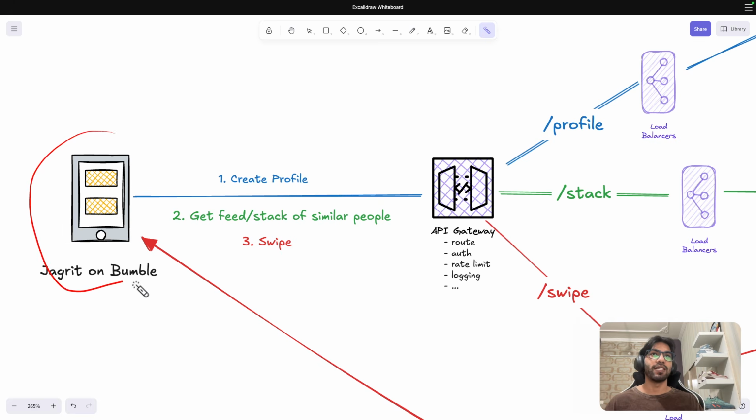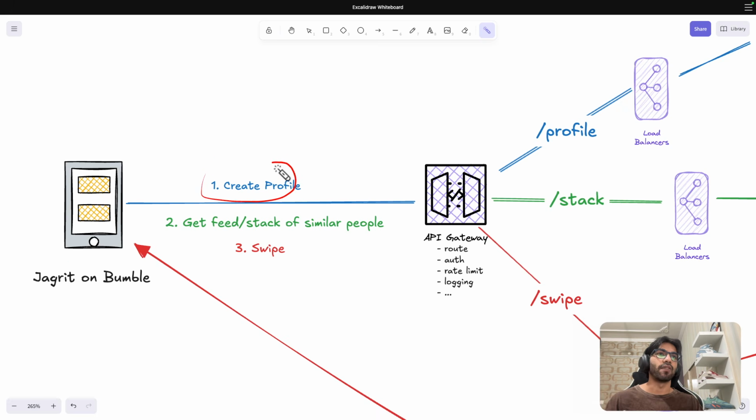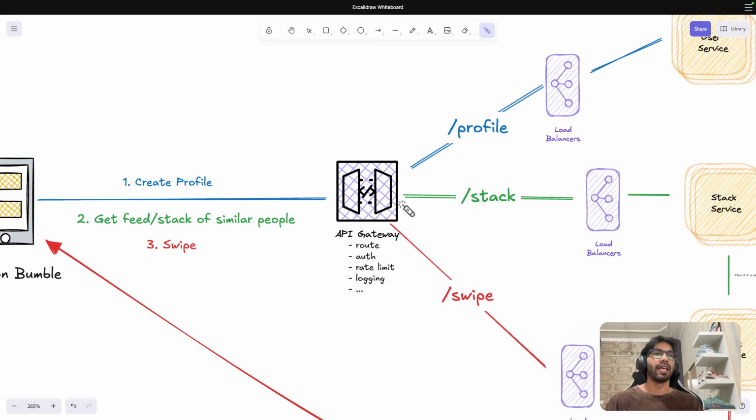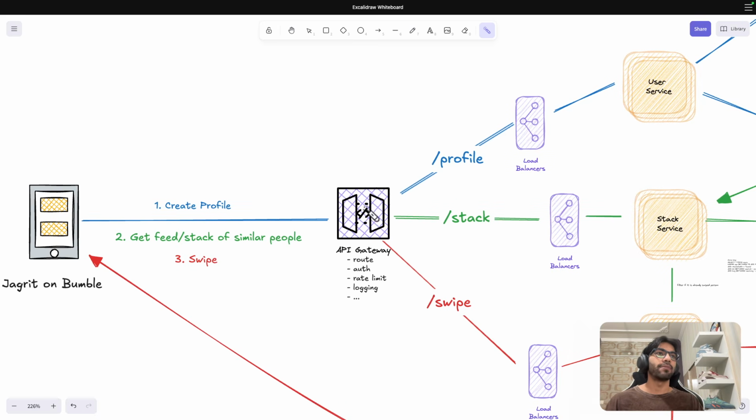So me, I am using the Bumble app, right? This is the client side of the thing, the UI side of things. And first, what I did is create profile. So what is going to happen in the create profile? As Bumble has multiple features, it has swipe functionality, it has match functionality. So a lot of things are there.